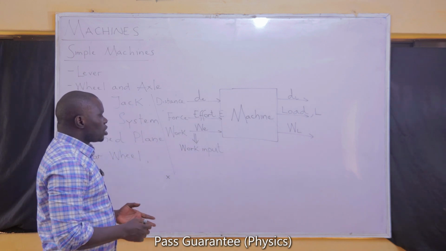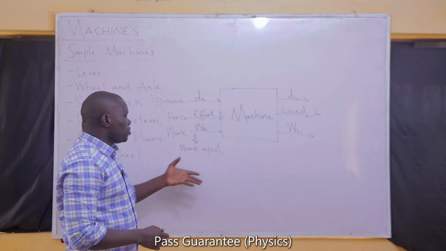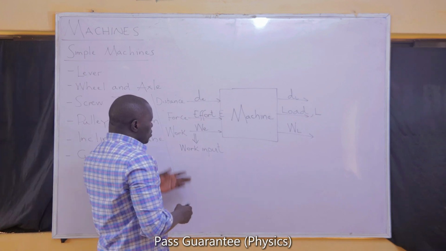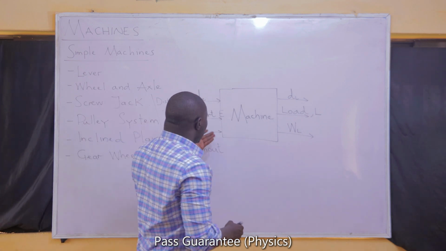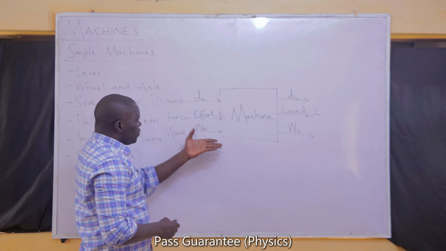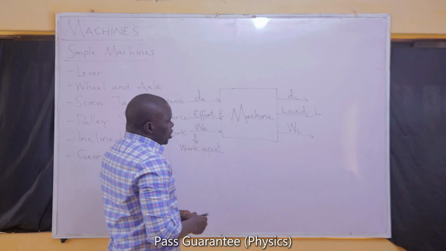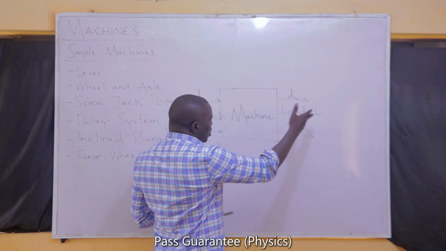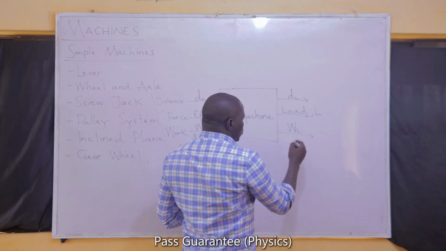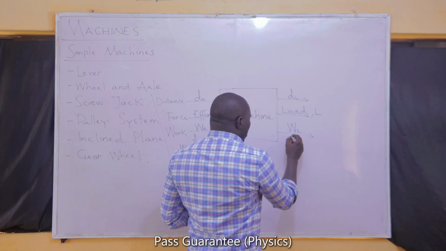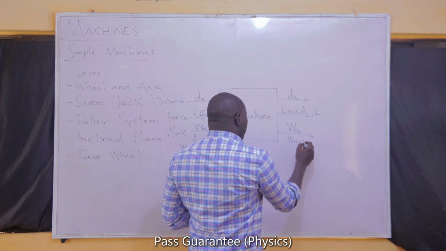So it has different names that I've outlined. The work done on the machine can be called the work done by effort, or the work input. Now, the work done by the machine is the work done by load, and it can also be called the work output.